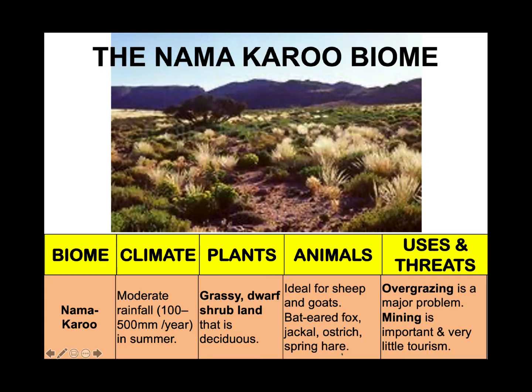Now, some of the uses and threats. Overgrazing becomes a major problem, okay? And this results in a shortage of grass eventually. Mining is important in this area, but there is very little tourism here.